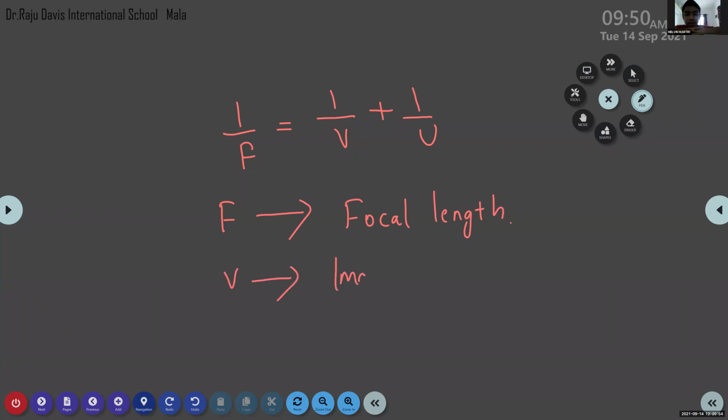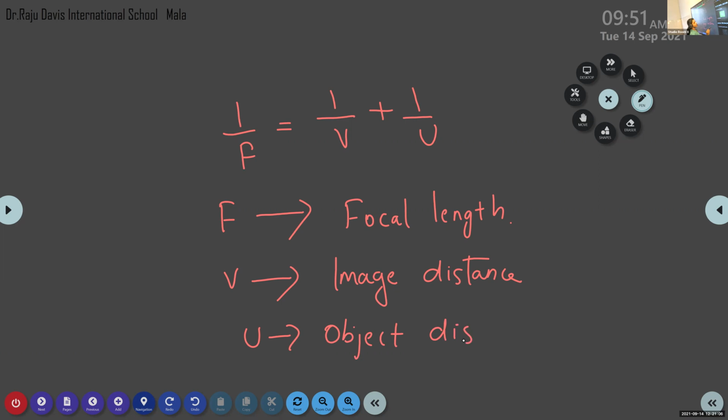V is the image distance. When you write the equation, you must give preference to image distance. After that, write the object distance. U represents object distance. This is what is known as the mirror formula. Between image distance and object distance, we take an addition sign, a positive sign: 1 by V plus 1 by U.